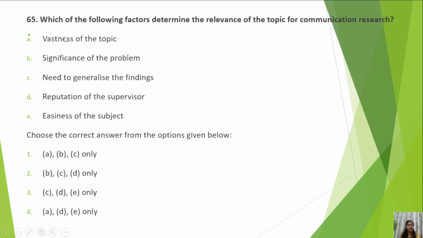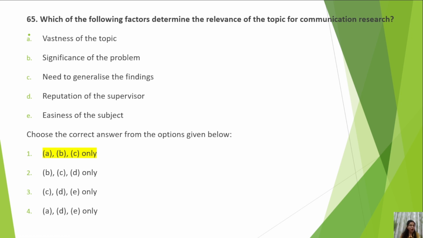A, B and C. Vastness of the topic, significance of the problem, need to generalize the findings. Now, easiness of the subject we don't take into account because we don't see if the topic is difficult or easy. We see how significant it is, and whether the study is feasible or not. Vastness of the topic, of course, it matters. If it is too vast, then we need to think about the topic.